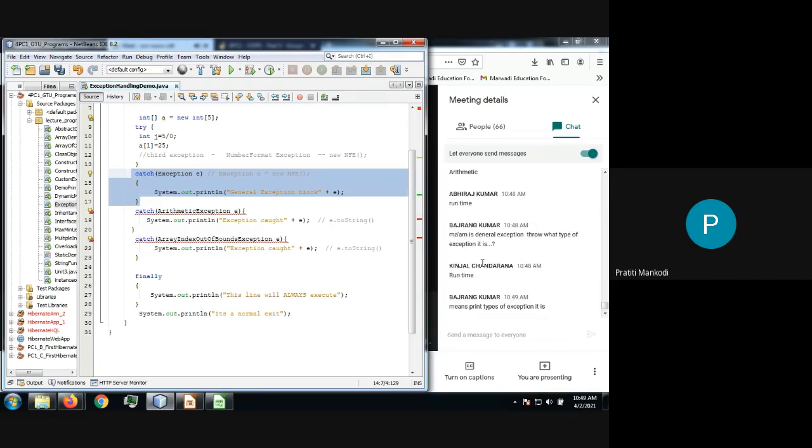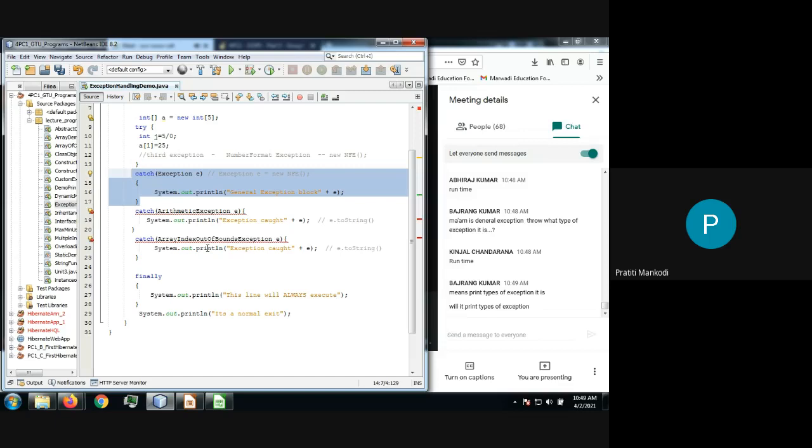I'm not getting your question, Bajrang. In short, my main idea is that the sequence of catch blocks matters when you have exception classes with a parent-child relationship. If you have Arithmetic and ArrayIndexOutOfBounds, the sequence doesn't matter because they have no parent-child relationship. But when you write Exception and RuntimeException, there is a parent-child relationship, so the child class should be written first and then the parent class.